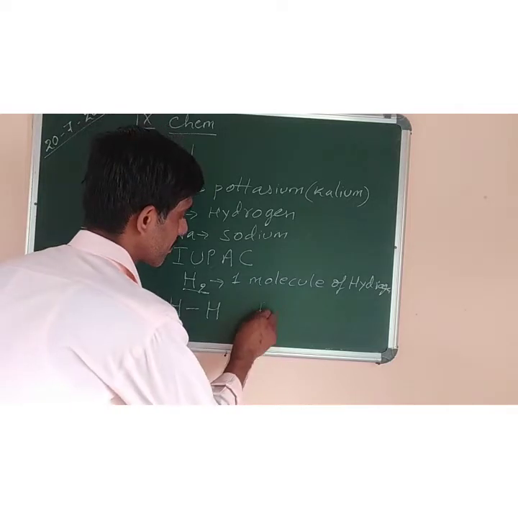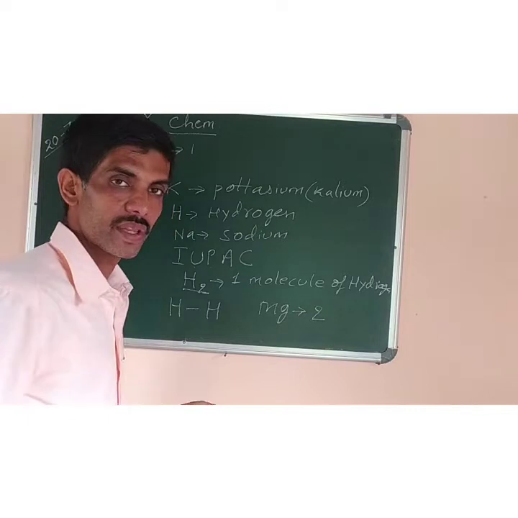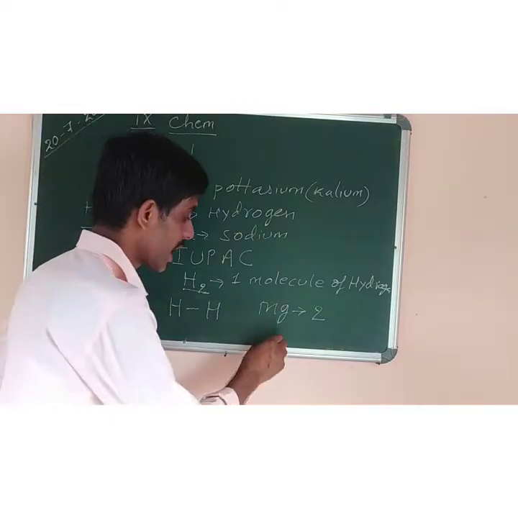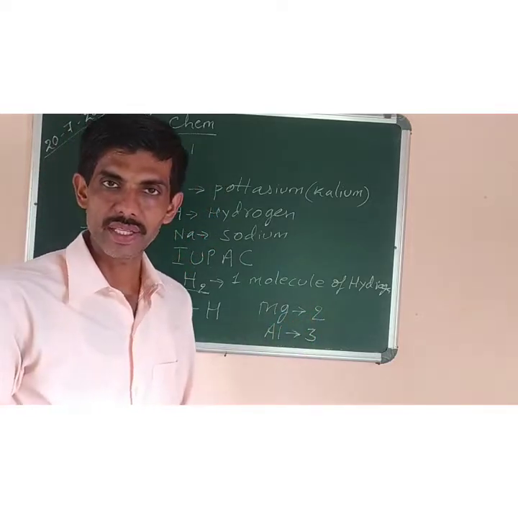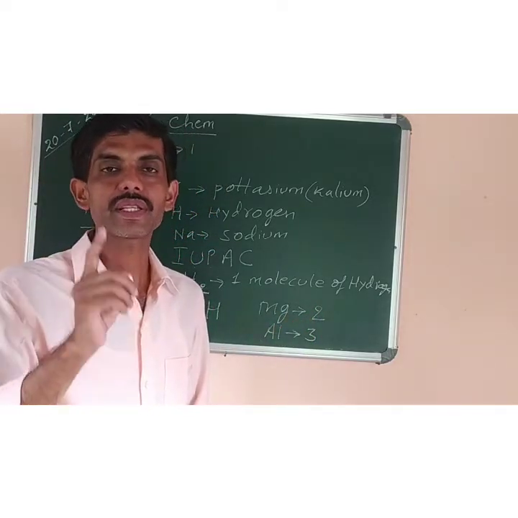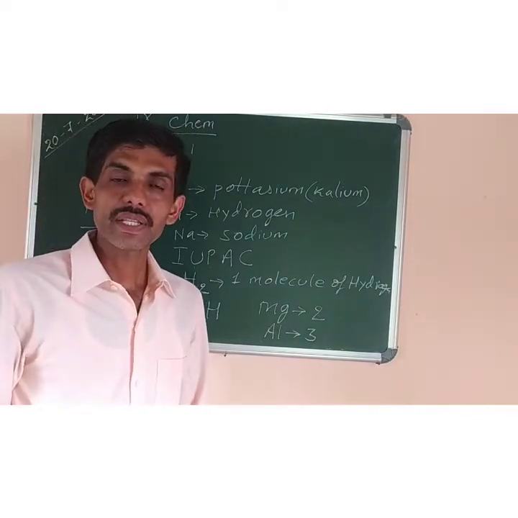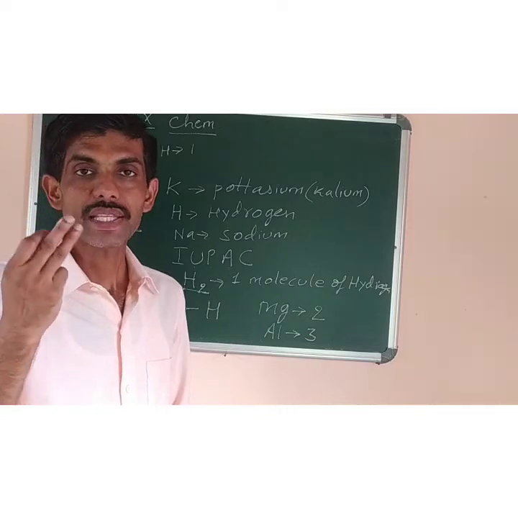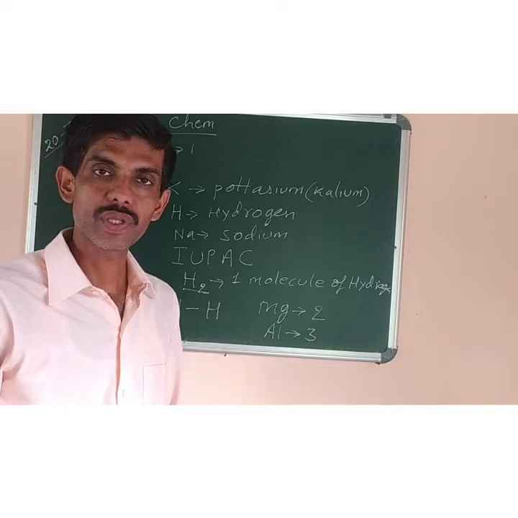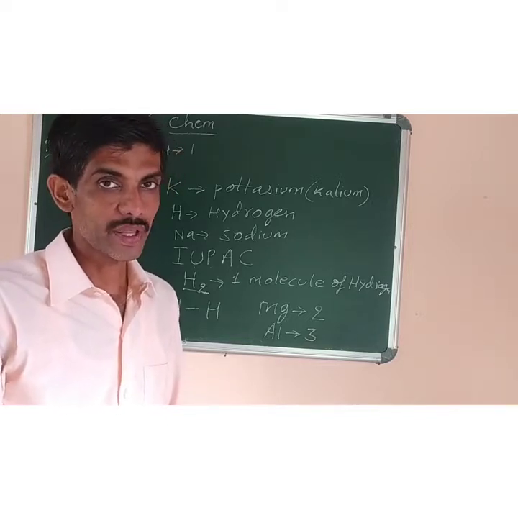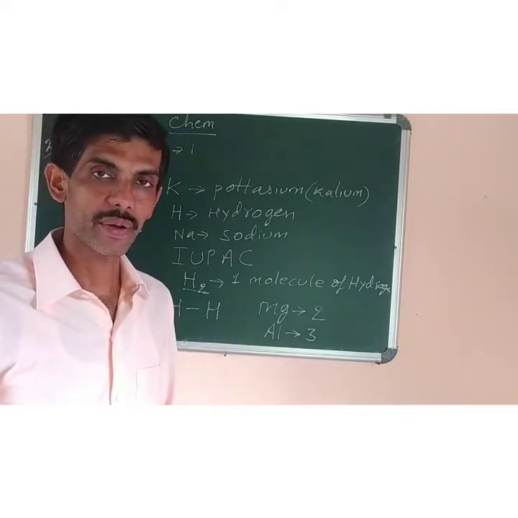Like magnesium is the name of an element, symbol is Mg, its valency is 2. There are some other elements like aluminium whose valency is 3, they are called trivalent. So monovalent means the elements having valency 1, divalent or bivalent means the elements whose valency is 2. Okay, and trivalent means those elements which show a valency of 3. So what is valency? The number of electrons which are present in the outermost shell of an atom is called valency.